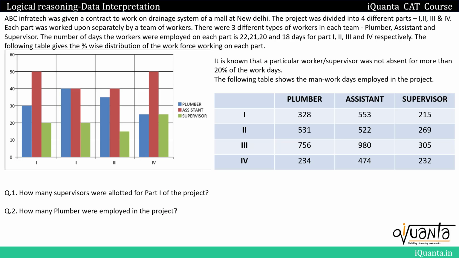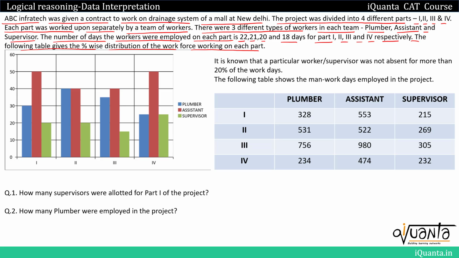The question is, ABC Infratech was given a contract to work on the drainage system of a mall in New Delhi. The project was divided into 4 different parts, 1, 2, 3 and 4. Each part was worked upon separately by a team of workers. There were 3 different kinds of workers in each team: plumber, assistant and supervisor. The number of days the workers were employed on each part is 22, 21, 20 and 18 days for parts 1, 2, 3, 4 respectively. The following table gives the percentage wise distribution of the workforce working on each part.